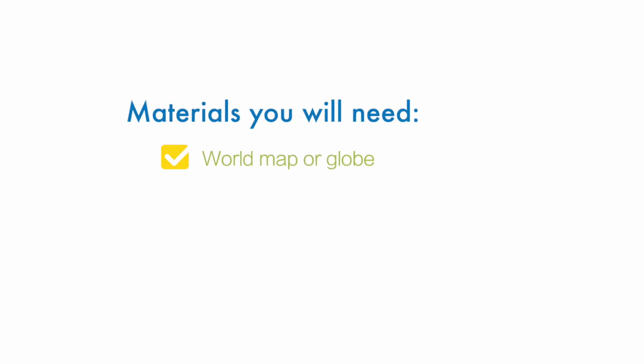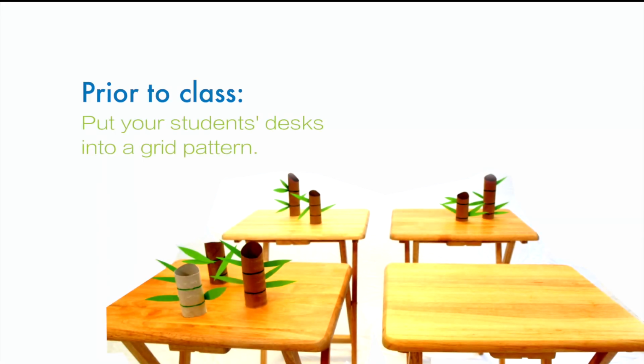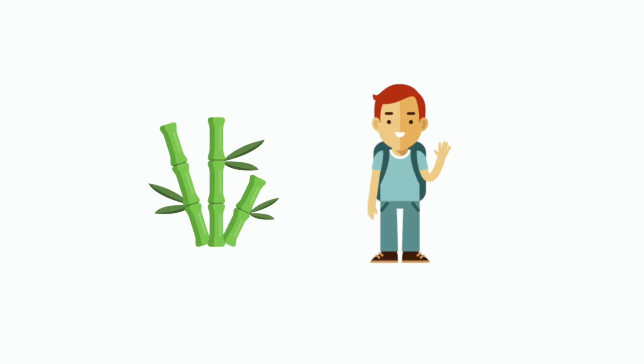To facilitate this activity, you'll need a world map or a globe and small objects to represent bamboo. These can be a bamboo craft that students have made, pieces of green paper, or other small objects. Before class, put your students' desks into a grid pattern. If you don't have desks in your classroom, you can use pieces of paper to create a grid on the floor. You should be sure that you have at least one object representing bamboo for each student.